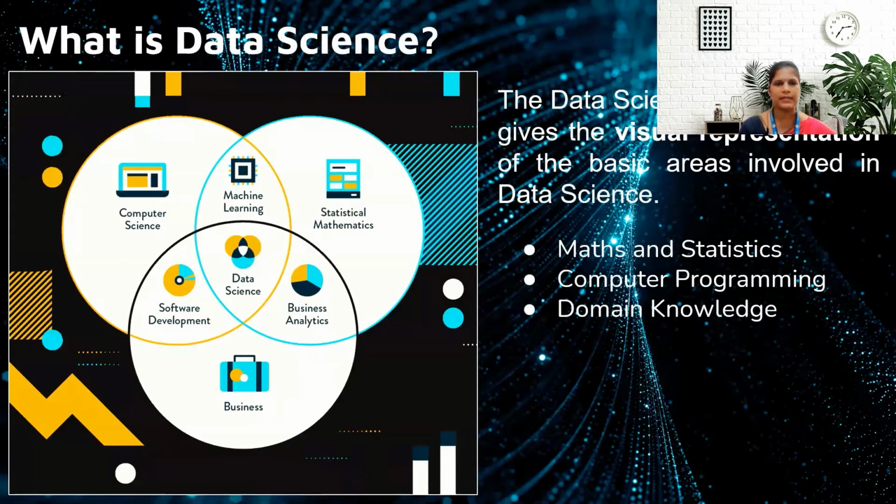Data science uses statistical methods for data analysis and machine learning for automating the process. Through this automation, future trends will be predicted. This is the purpose of data science.